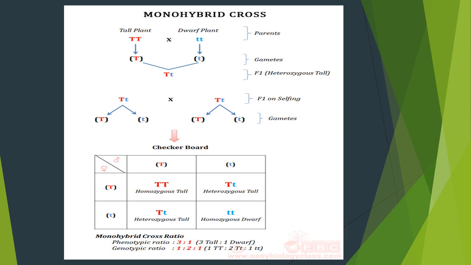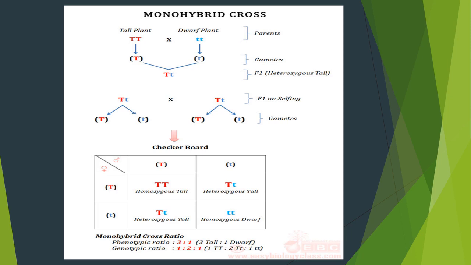Now the monohybrid cross ratio is the phenotypic ratio. What is phenotypic? What is genotypic? Phenotypic is nothing but the physical appearance. While looking at the plant itself, you can say this is a tall plant and this is a dwarf plant. So in these 4 offspring, 3 plants are tall and 1 plant is dwarf.